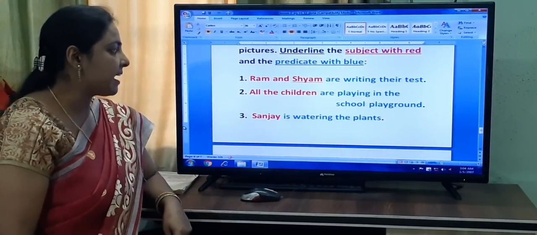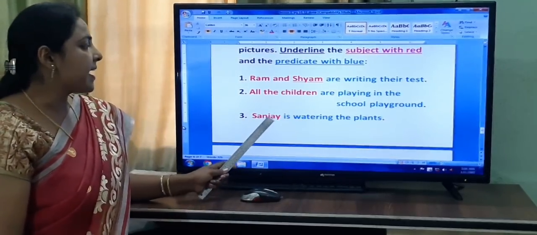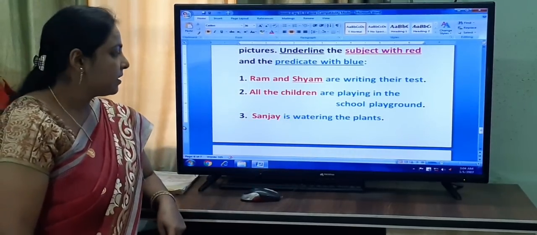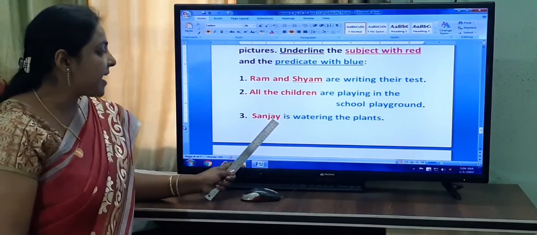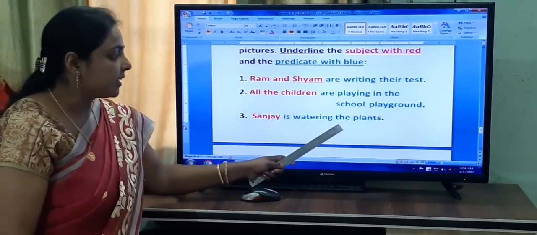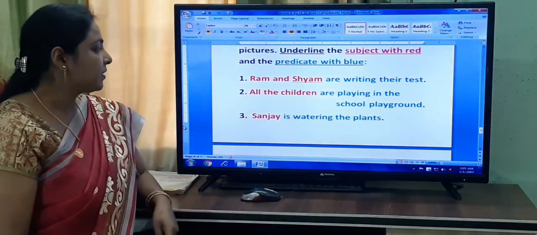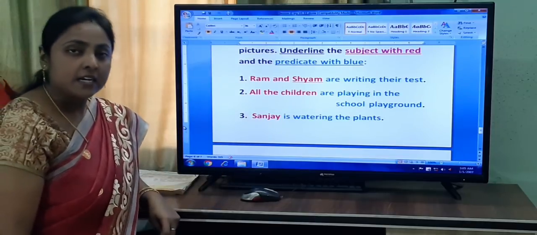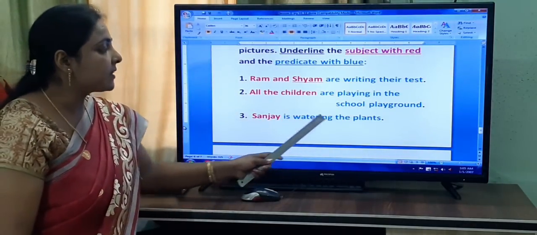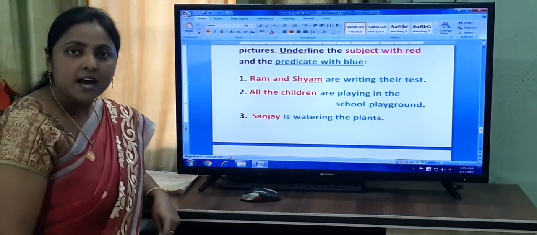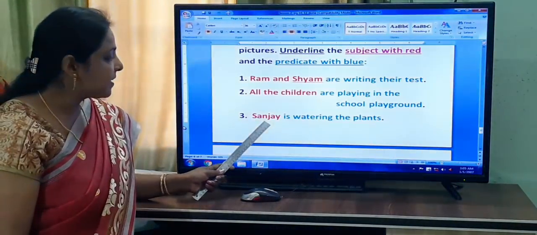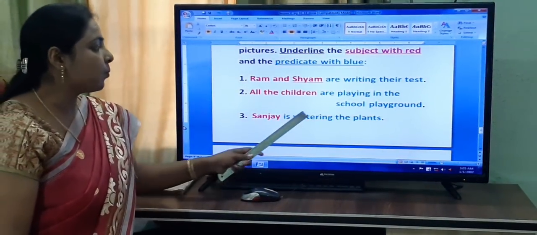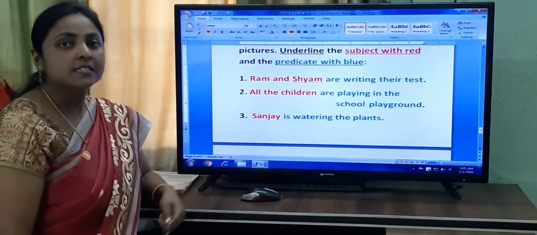The next sentence I have made for you. Sanjay is watering the plants. I repeat, Sanjay is watering the plants. So what is the subject here? Sanjay. When we ask the question, who is watering the plants? What is the answer, children? Sanjay. So Sanjay is what? Subject. And is watering the plants is predicate.